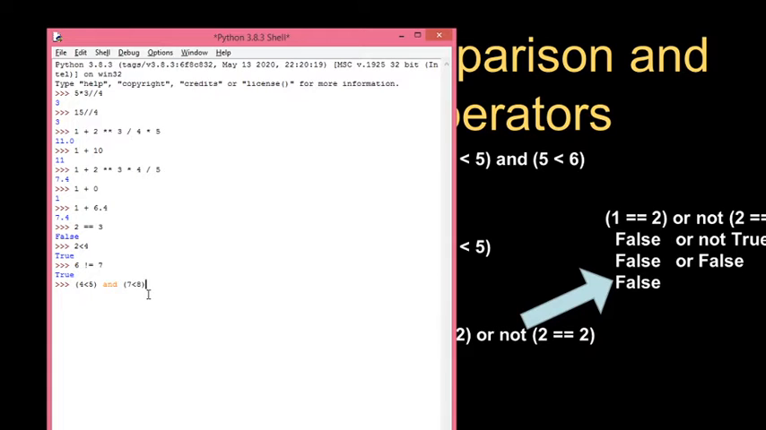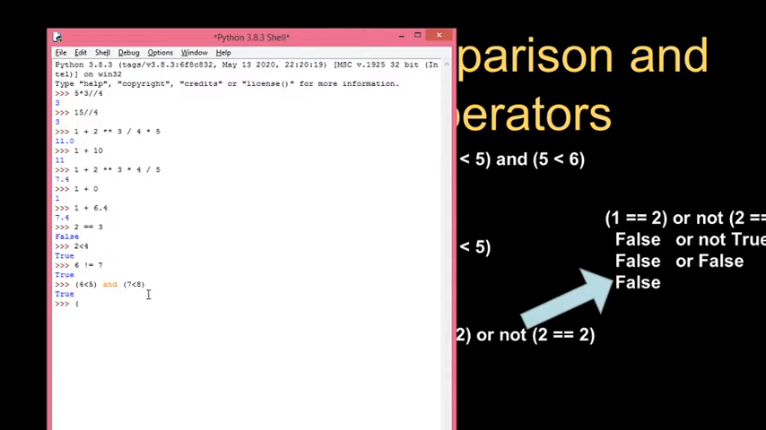Yes guys, you can answer. True, sir. Okay. 4 less than 5 is true or false? True. 7 less than 8, true or false? True. True and true. What is the final answer? True. So then the answer will be true, right.